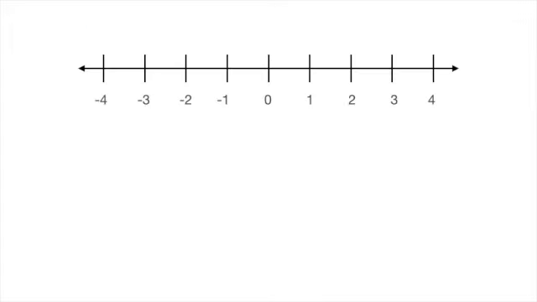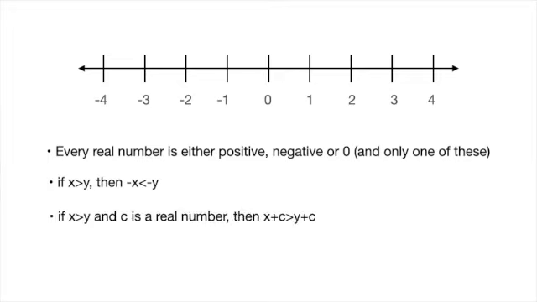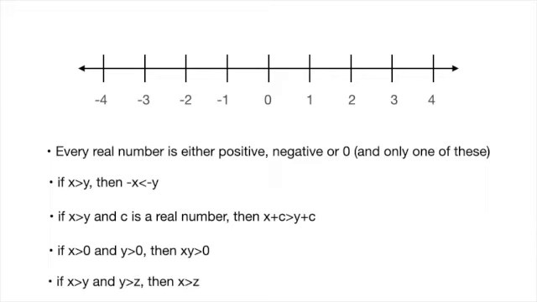We organize real numbers on a line, and we start with 5 axioms of the real numbers. First, every real number is either positive, negative, or 0, and can only be one of these three. Second, if x is greater than y, then minus x is less than minus y. Third, if x is greater than y and c is a real number, then x plus c is greater than y plus c. Fourth, if x is greater than 0 and y is greater than 0, then x times y is greater than 0. And finally, if x is greater than y and y is greater than z, then x is greater than z.